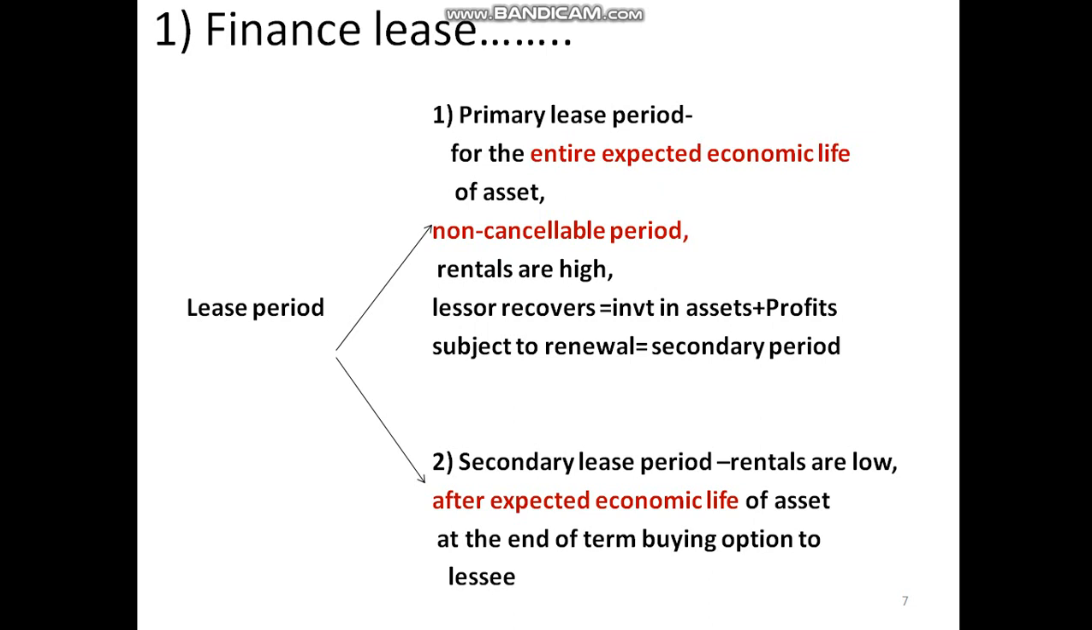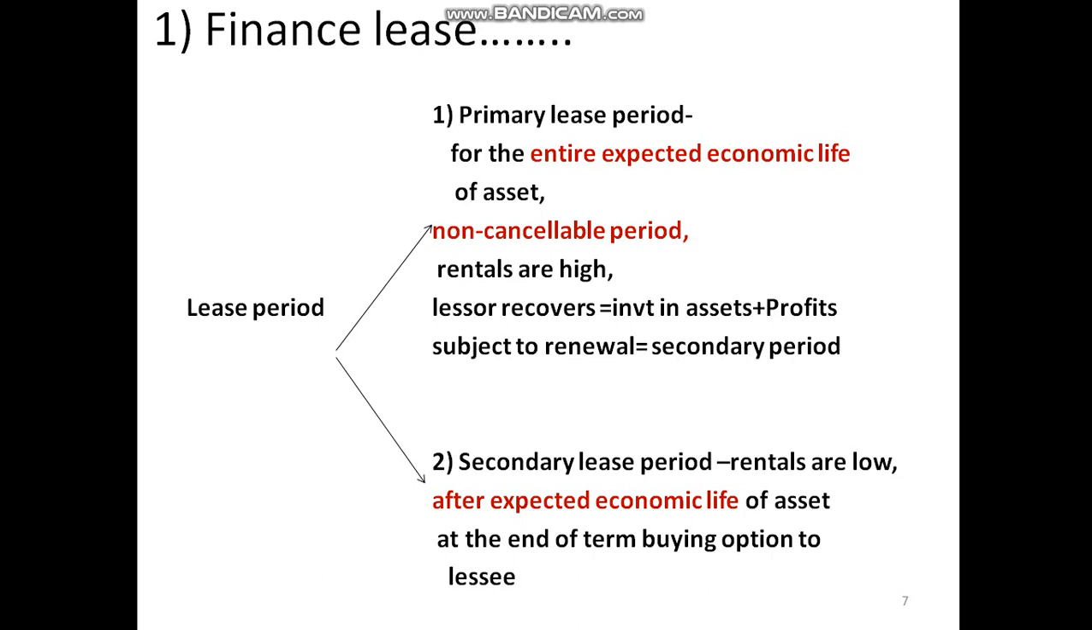When the primary lease period is renewed, it becomes the secondary lease period, and the rentals are low. The reason is that profits and cost of the asset are already earned and recovered in the primary lease period. So definitely here the lessor is in a position to keep the lease rentals lower compared to the lease rentals in the primary lease period. This lease period starts after the expected economic life of the asset.